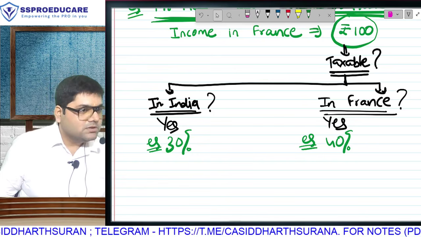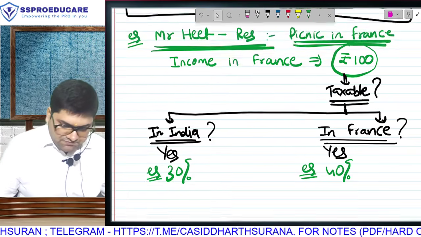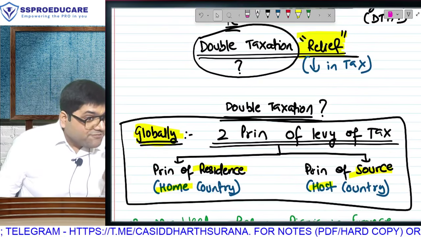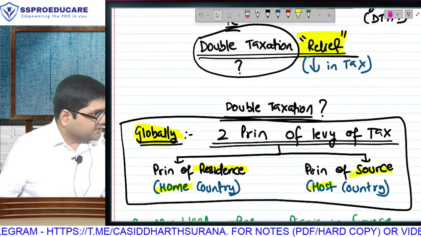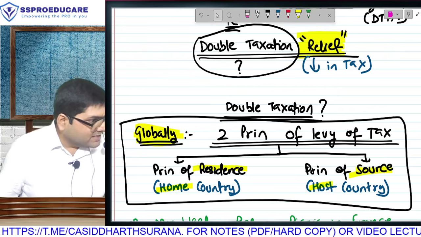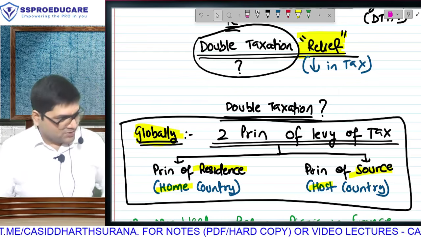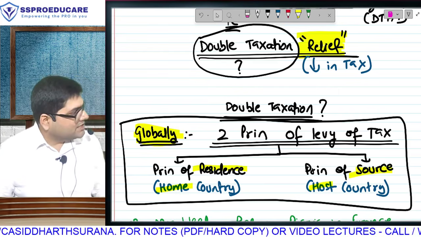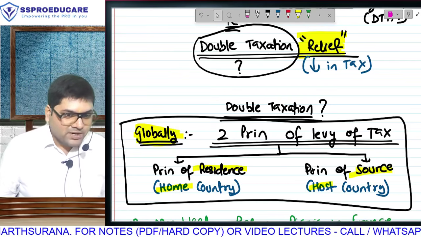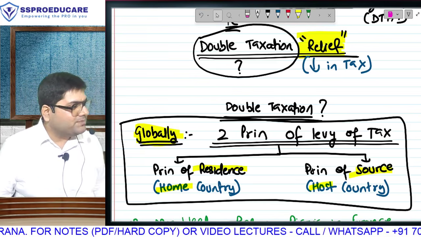Is this a problem? All the jokes apart, is this genuine hardship? Somewhere this global principle will create a problem, because whenever resident of one country will have income in another country, the home country will levy tax because of principle of residence. The host country will also levy tax on that same income because of principle of source. And from 100, if 70 is going away, he will then preferably go for picnic to Ahmedabad only, no?